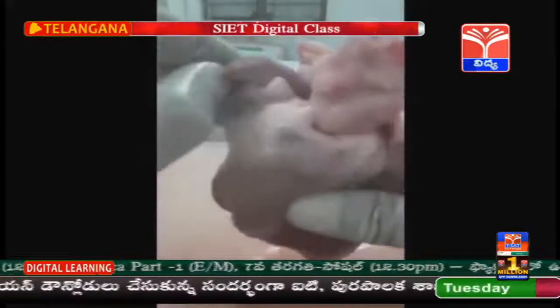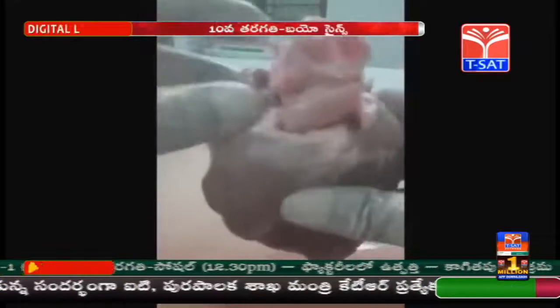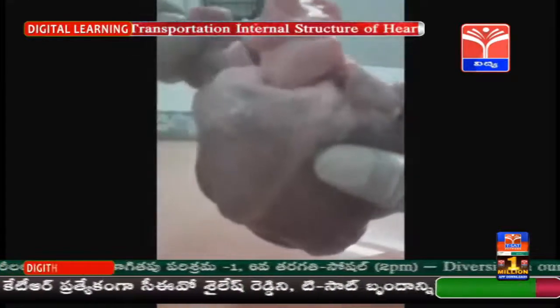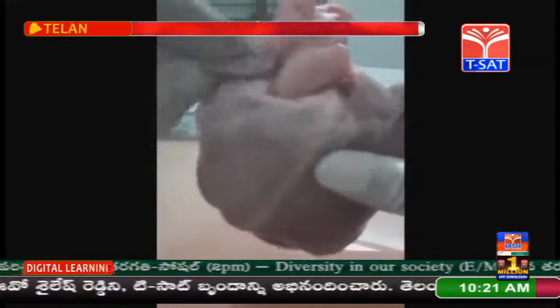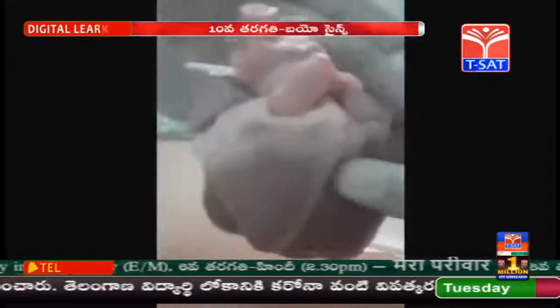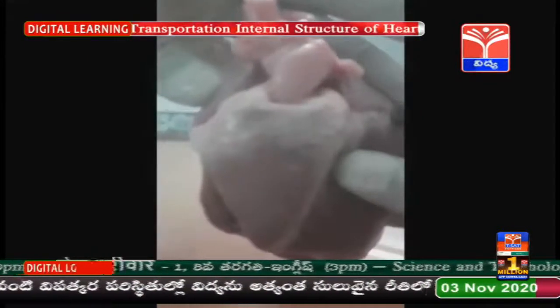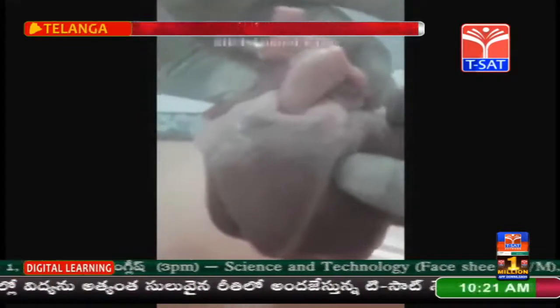There are nodal tissues present in the wall of the heart. One is situated in the wall of the right atrium called the SA node or sinoatrial node. This SA node acts as pacemaker that generates action potential to the auricles when both auricles are filled with blood, resulting in contraction of the auricles.